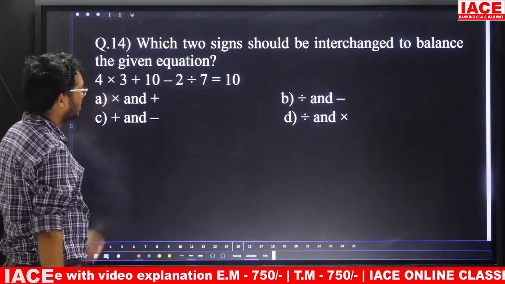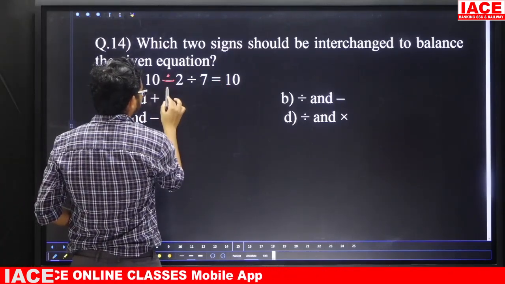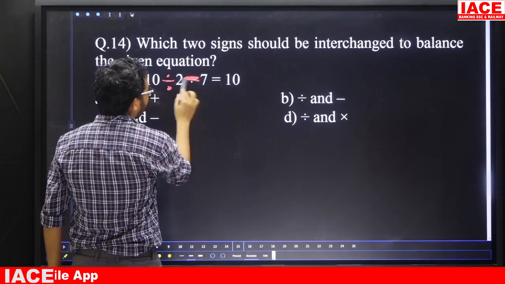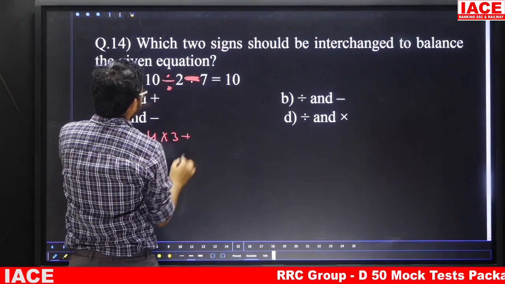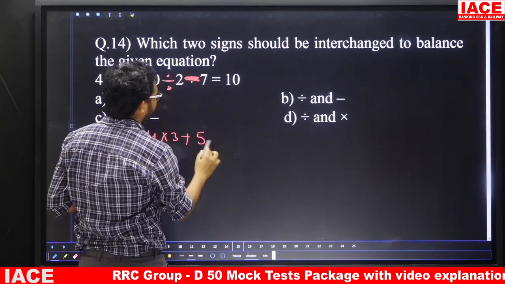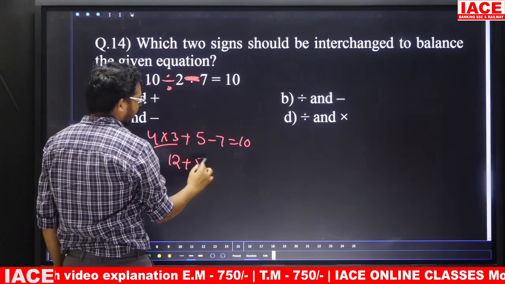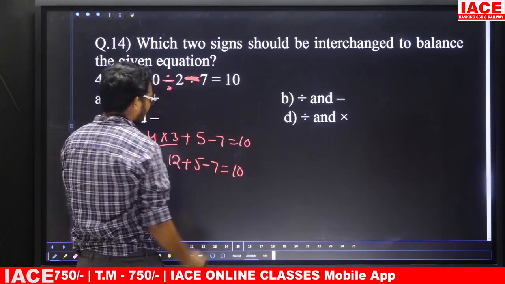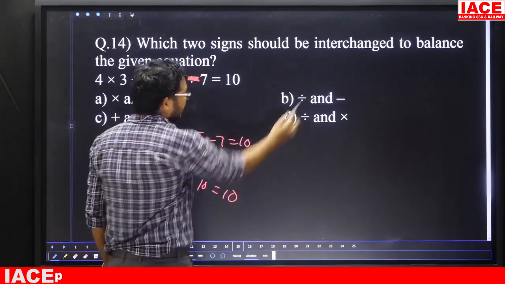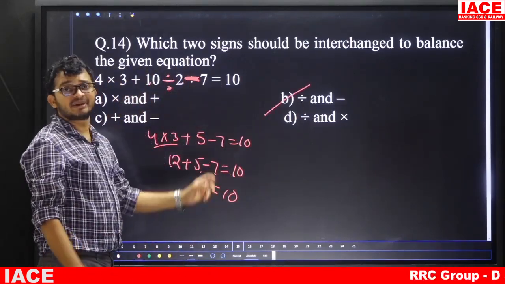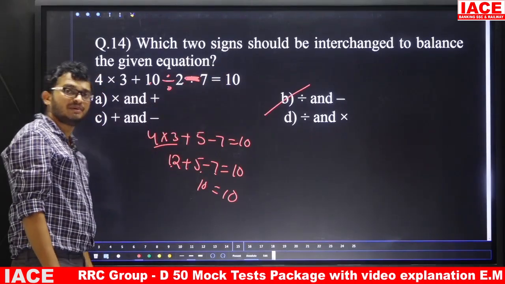Go for option number 2, divided by and minus. If minus is there, divided by goes there, and the other way round. Now 4 into 3 plus 10 by 2 is 5, minus 7 equal to 10. Next, 12 plus 5 minus 7. 12 plus 5 is 17, minus 7 is 10. So 10 equals 10. That means by interchanging divided by and minus, we get the equation balanced. So the answer is Option B.